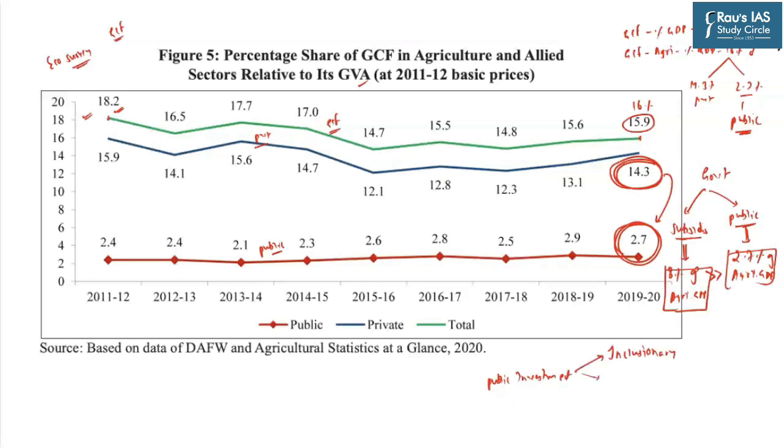It has a potential to address the structural problems of the Indian agriculture. Now, for example, let's say the government is spending money on, say, fertilizers, water, electricity, etc. Now, most of the time, these subsidies are basically availed by the large farmers. These subsidies are not normally availed by the small and marginal farmers. So, the subsidy regime as such is considered to be exclusionary because it does not benefit the small and marginal